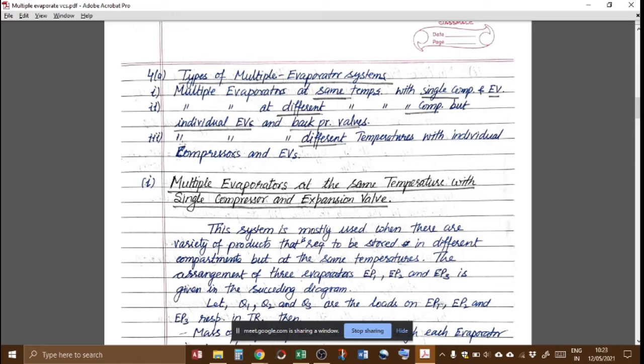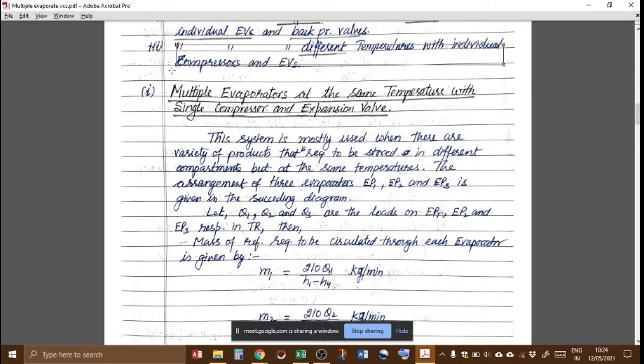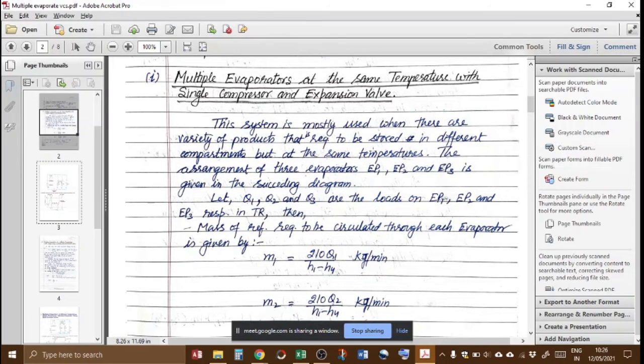Now the last case is multiple evaporators at different temperatures with individual compressors and expansion valves. This is the most advanced system, in which each evaporator coil has its own compressor and its own expansion valve. The first case is the multiple evaporators with a single compressor and expansion valve. Now this system is mostly used when there is a variety of products that is required to be stored in different compartments but at the same temperature.